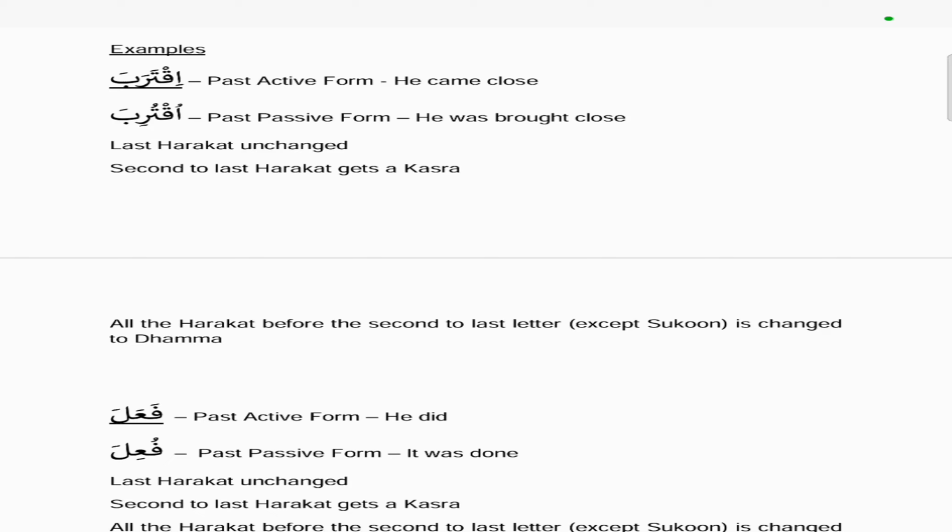So meaning, in our example, the ta, first it has a fatha, then in the passive form it becomes a dhamma. The kaf has a sukoon, and that's unchanged. The kaf still has a sukoon in the passive form. And the alif has a kasra in the active version, but in the passive it gets a dhamma.